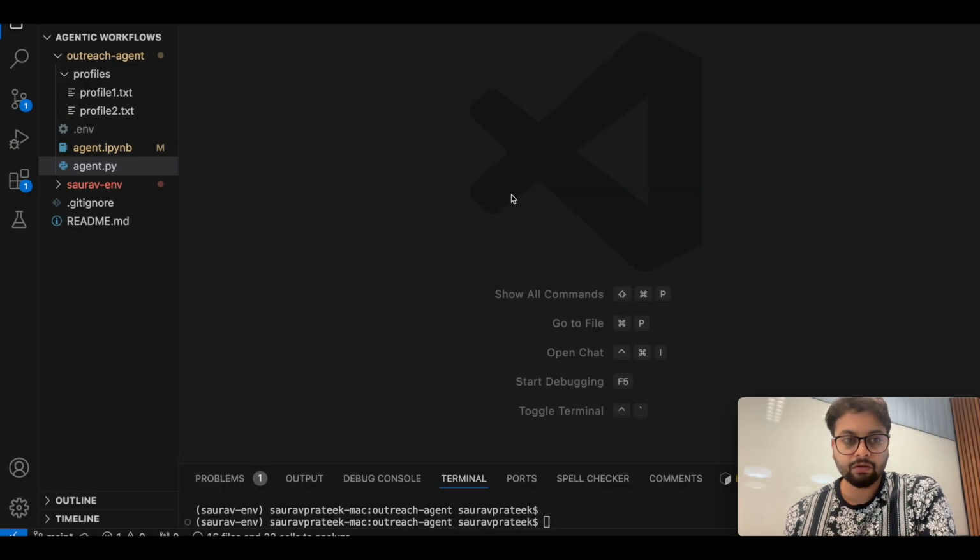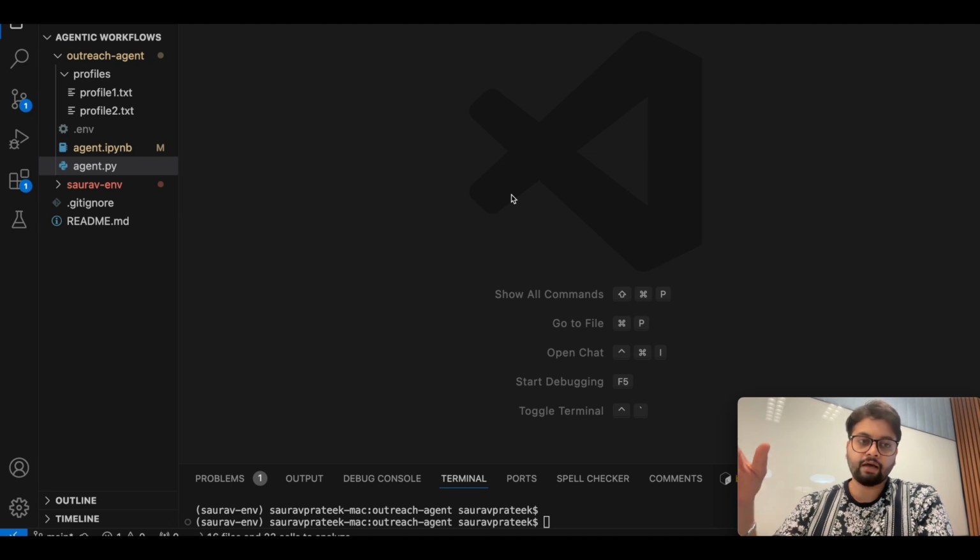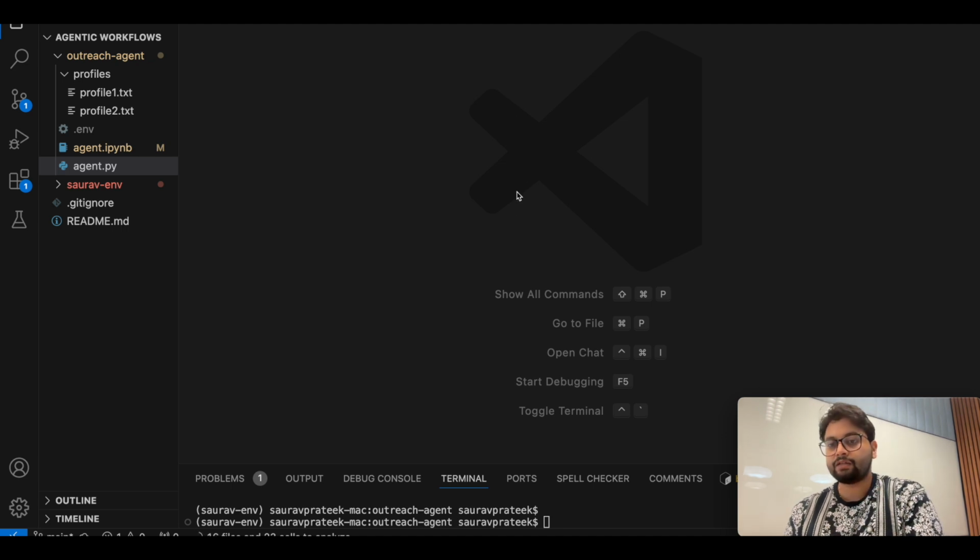We have discussed all the nodes, we have seen the code, we have executed it, and we saw that the agent was able to write a referral message pretty accurately. But the problem we faced is that we had to trigger or run each and every node manually. What we wanted is to build an agentic workflow where we don't have to do all these manual parts. We can run a script and every node can be executed in a graphical fashion, one after the other, the way we arrange them, and at the end we can get the output.